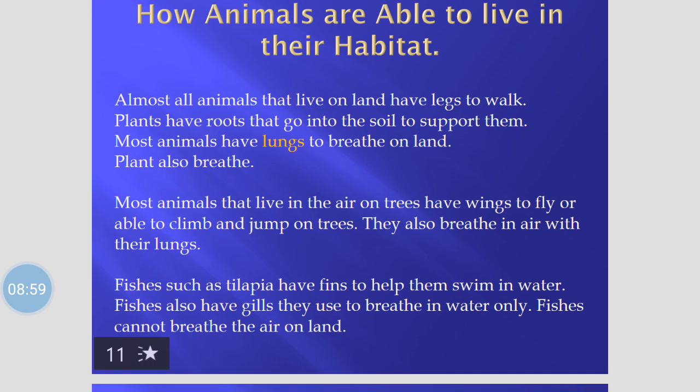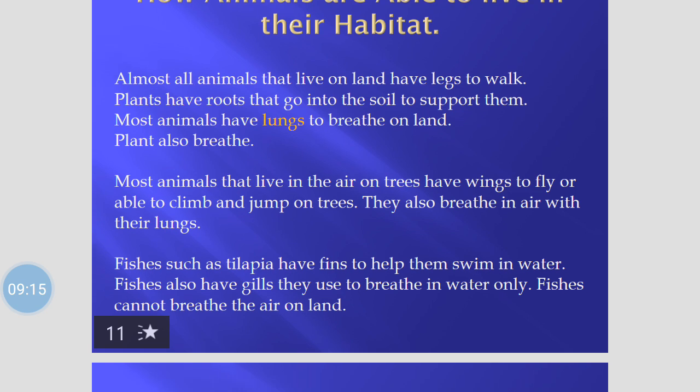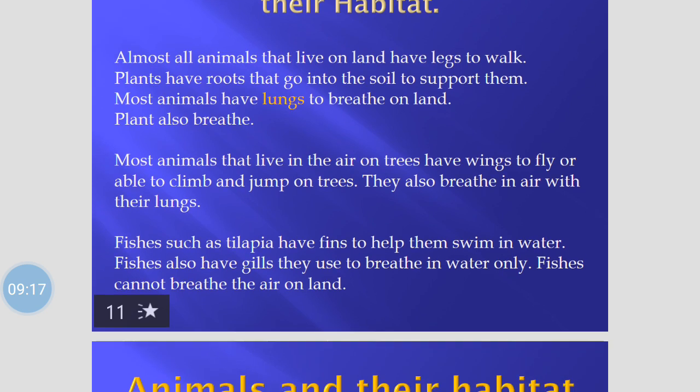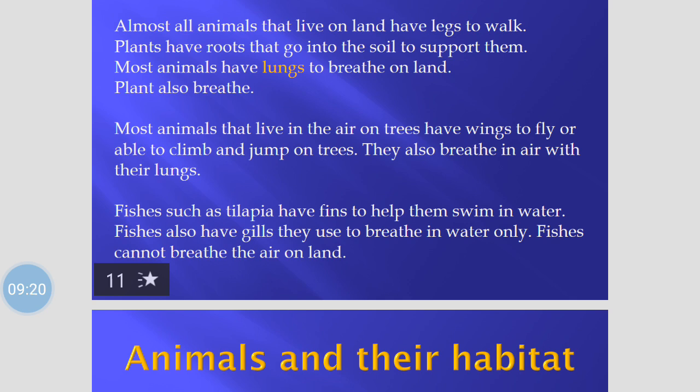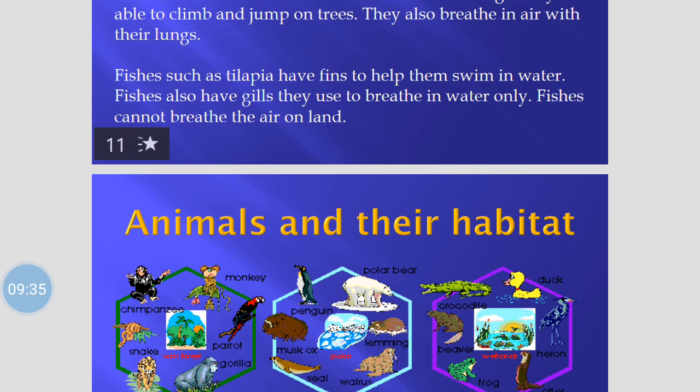Fishes such as tilapia have fins to help them swim in water. Fishes also have gills they use to breathe in water only. Fishes cannot breathe the air on land. Remember that. So they have fins that help them swim, and they have gills that they use to breathe in water. Good.